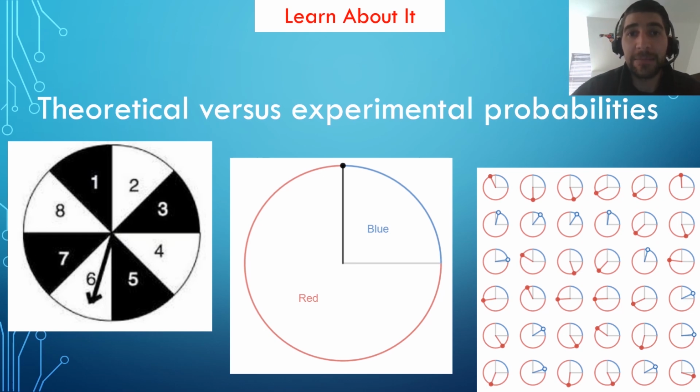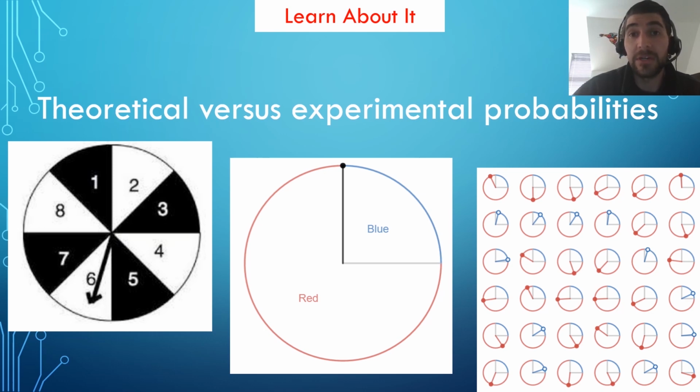The last examples that we looked at were theoretical probabilities because they were based on ideas or theories. We didn't actually spin the spinner that had 8 equal spaces. We did spin the red and blue spinner 36 times, so we have both a theory and an experiment to go with that. And so what we're going to dive into is the difference between the theoretical and experimental probabilities.